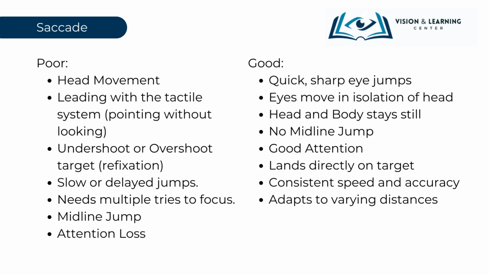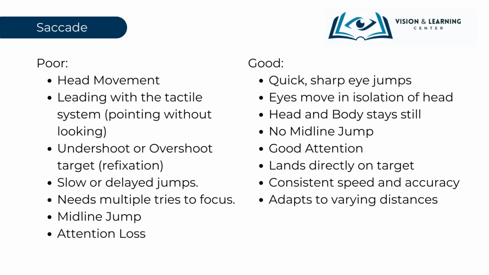Issues like midline jumps, where the eyes skip over central points, can also occur. Consequently, these challenges can lead to frequent attention losses, making tasks that require efficient eye movements, such as reading, more strenuous and less efficient. Good saccadic eye movements play a crucial role in effective visual processing.